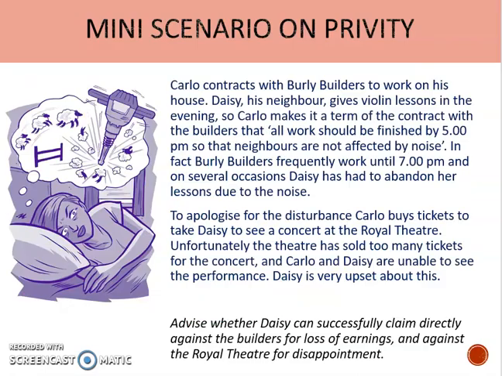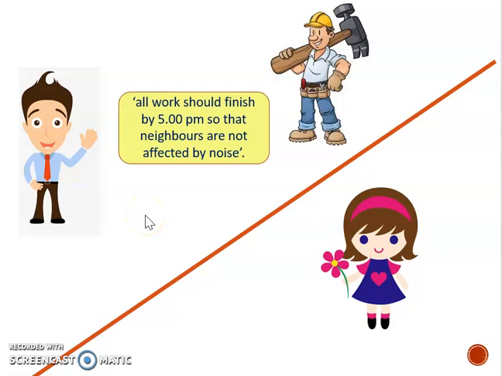Now we've had a quick recap of the law. So we've got these two situations, and students sometimes find privity a bit challenging. So I've done a little diagram here to show the first situation. So Carlo has contracted with Burley Builders, and part of the contract says that the work should finish at 5 so as not to disturb the neighbours. Now Daisy is a neighbour, but she's not a party to this contract, so the normal rule on privity, using Tweddle, using Dunlop, means she's not part of that, so she can't sue on it.